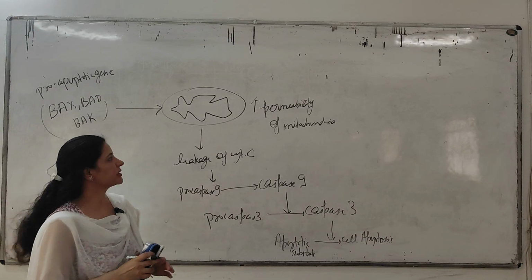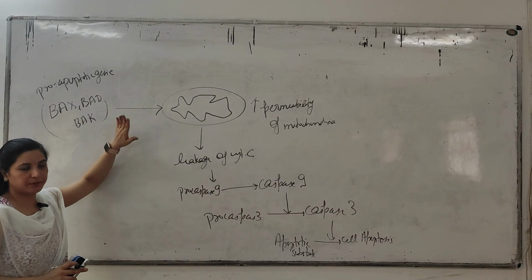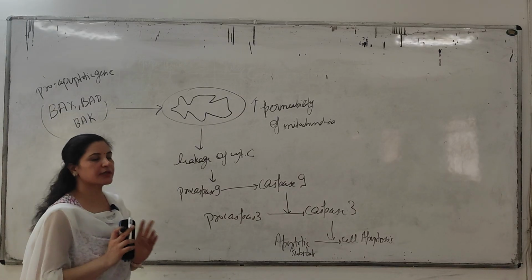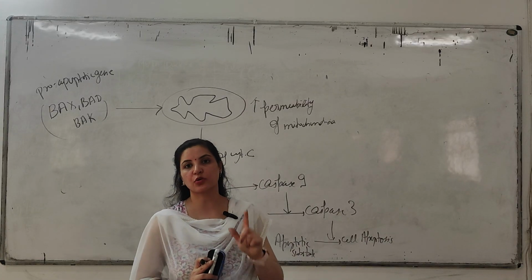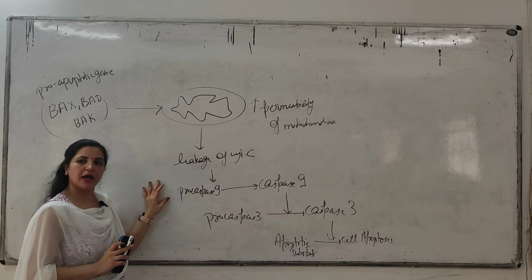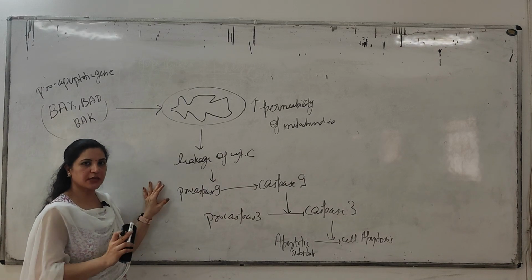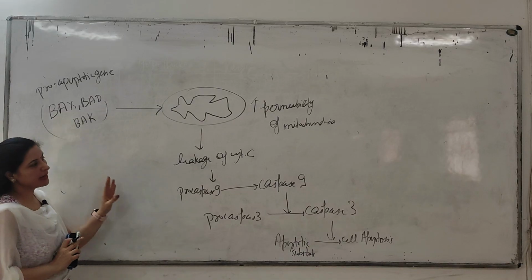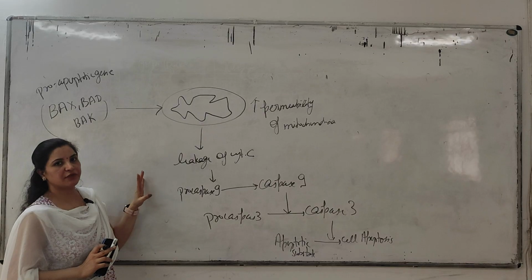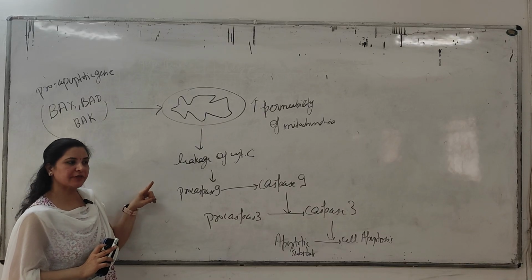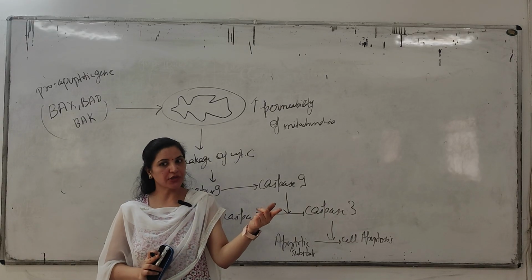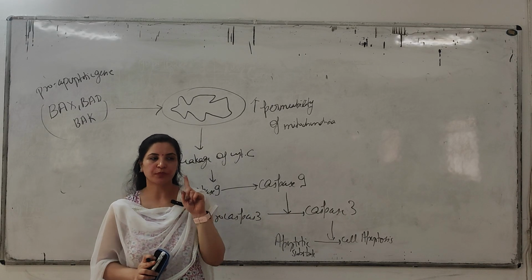Got it, everybody? So this is the mechanism of the intrinsic pathway. Once again, you have to understand what happened. So what happened in the intrinsic mechanism? First thing you have to know, the intrinsic pathway is also known as the mitochondrial pathway. Why? Because this intrinsic pathway occurs in the mitochondria. Okay, that's why it is also known as the mitochondrial pathway. So what happened in the intrinsic pathway? There is a super family, that is the BCL gene family. What does this gene family have? This BCL gene family has two kinds of genes: pro-apoptotic genes and anti-apoptotic genes.